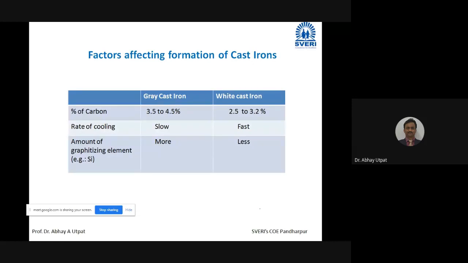At the right hand side, favorable conditions are less percentage of carbon, fast cooling rate, and less amount of graphitizing element, almost negligible. These are the favorable conditions for white cast iron. And if these conditions are mixed, meaning higher carbon and fast cooling rate and more graphitizing element, or vice versa, a mixture of gray and white cast iron is produced, that is mottled cast iron.